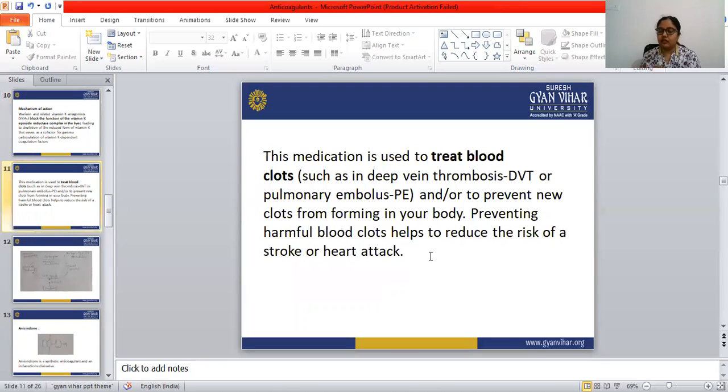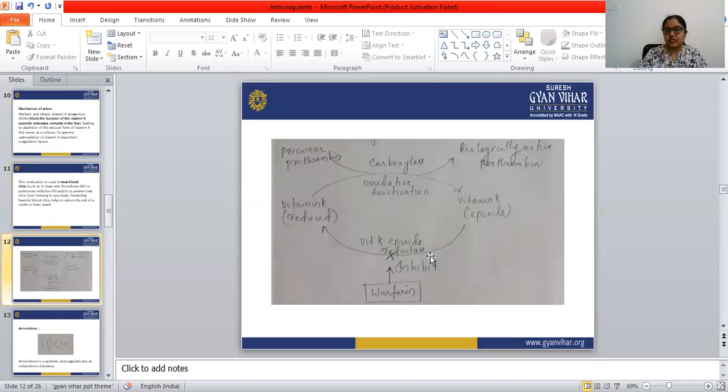So let's see the mechanism of action once again. This is the chart. Warfarin completely inhibits the vitamin K epoxide reductase complex in the liver, which is the essential enzyme for activating the vitamin K available in the body.